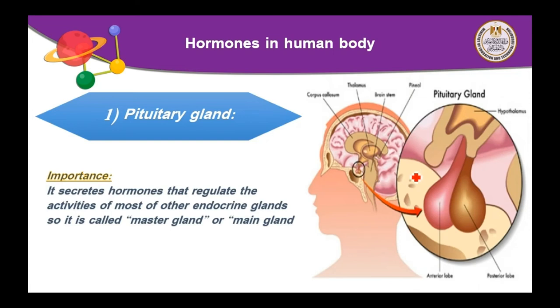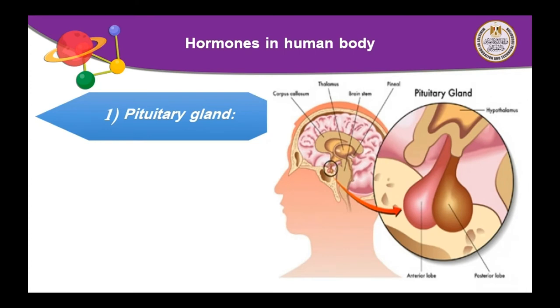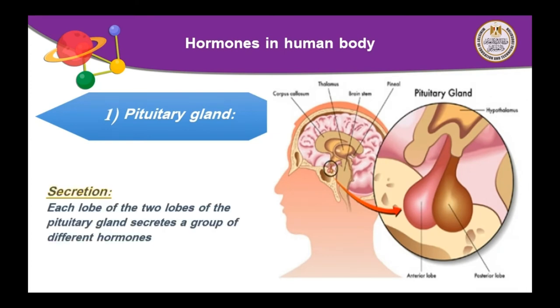So we have one question. Give reason: the pituitary gland is called the master gland. Why? Because it secretes hormones that regulate the activities of most other endocrine glands. Each of the 2 lobes of the pituitary gland secretes a group of different hormones.